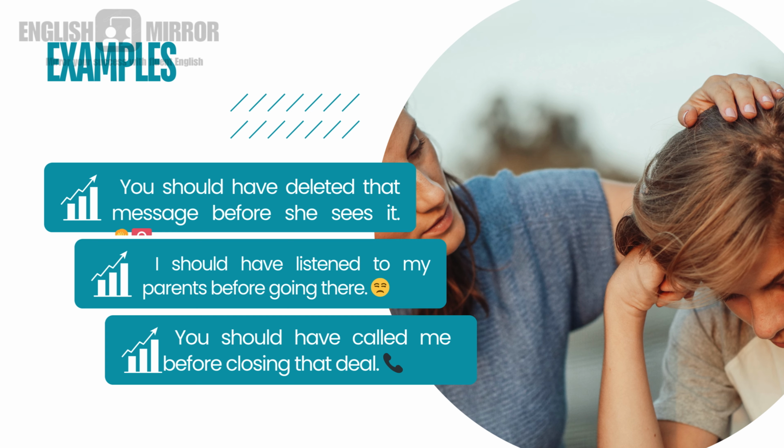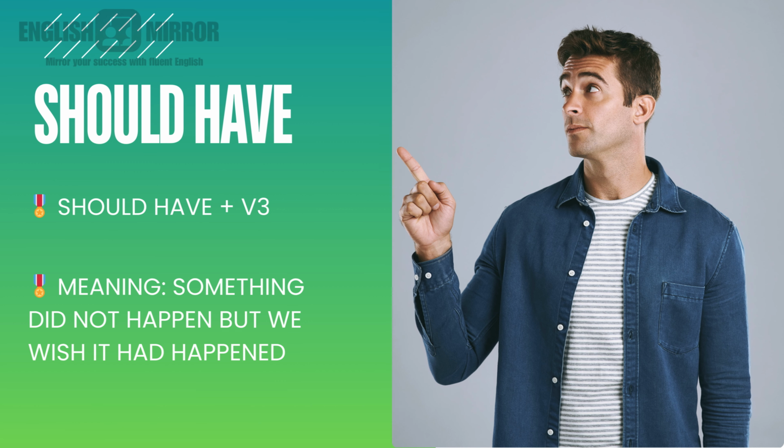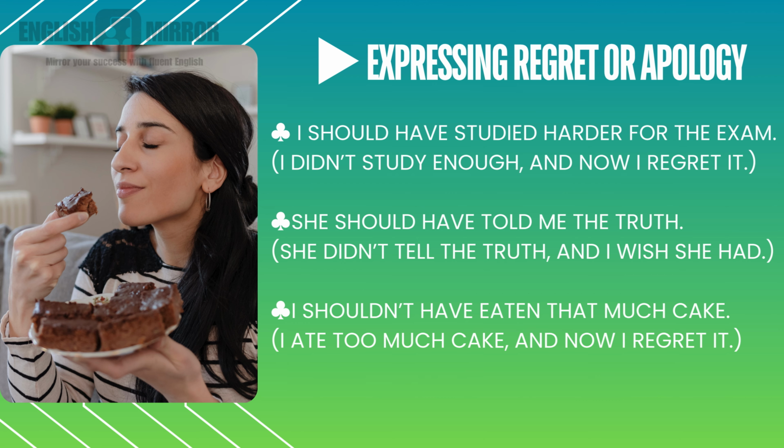That is the thing. Now there are some more examples using should have. Let's see that. Should have plus V3 is a structure that we know, and the meaning is something did not happen but we wish it had happened. And there are some situations where we use should have. Expressing regret or apology. Whenever we want to tell someone some apology or regret, we use such usage. That is, should have is used here.